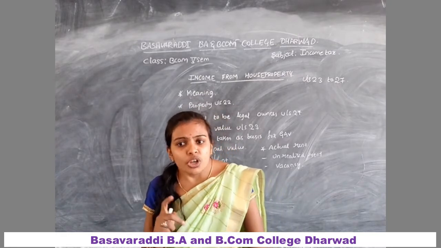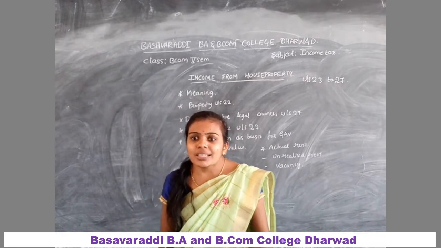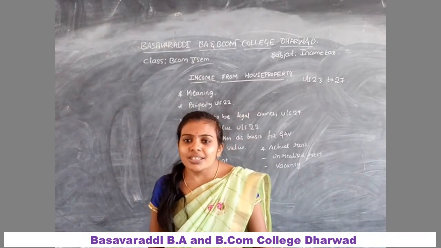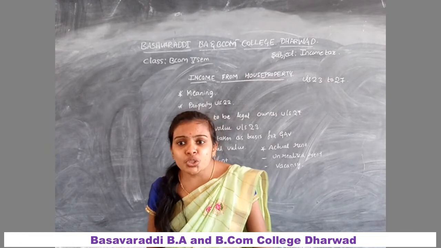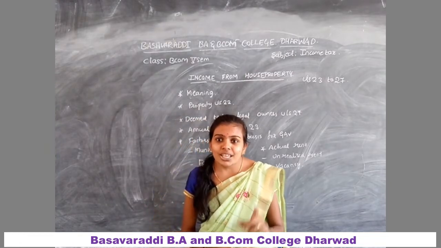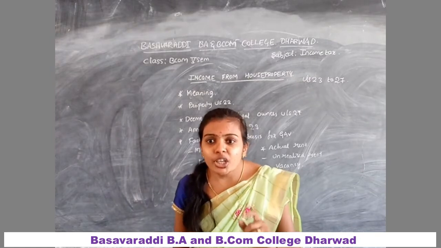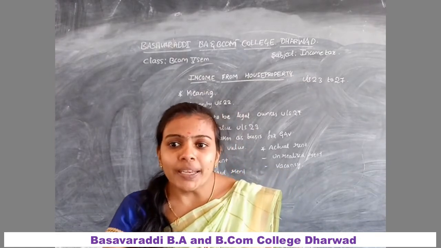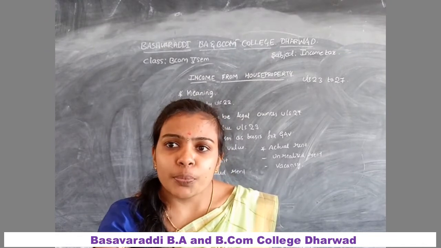Building includes both residential as well as commercial construction. And then a residential house needs to have a roof, but non-residential or commercial houses need not have a roof. Cannot be treated as a house property.